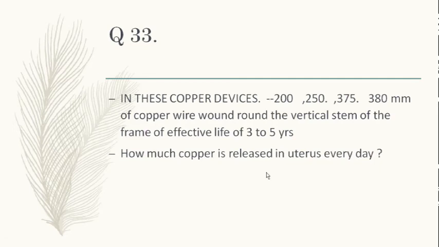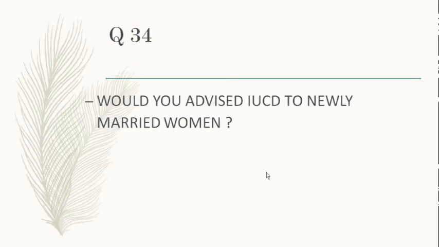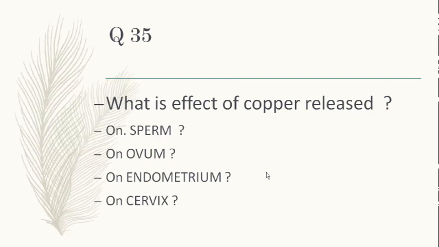Per day, copper. 50 micrograms. 50 micrograms of copper is released per 24 hours in the uterus. Would you advise IUCD in newly married women? No. Nulliparous is no. Multiparous we discussed. What is the effect of copper on sperm, on ovum, on endometrium and cervix? Be fast. We have to complete it.